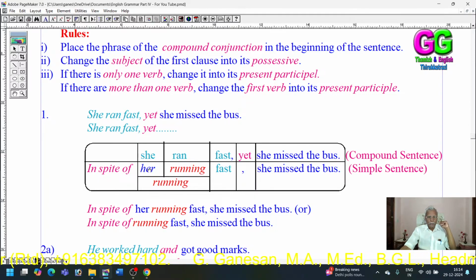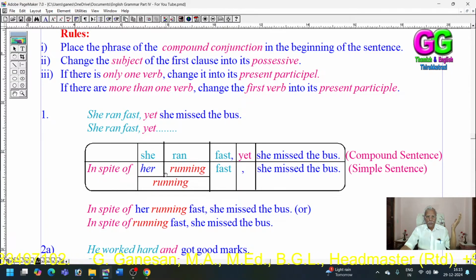Now, my dear children, in both the clauses, first, she ran fast, and second, she missed the bus. The subjects are the same. So, when the subjects in the two clauses are the same, we can drop the possessive.